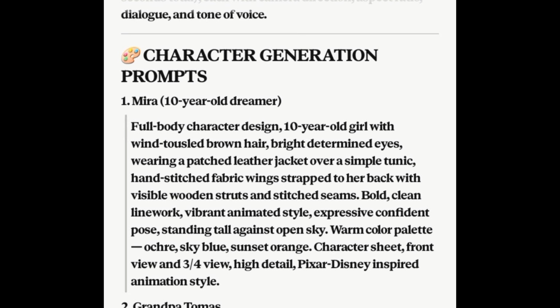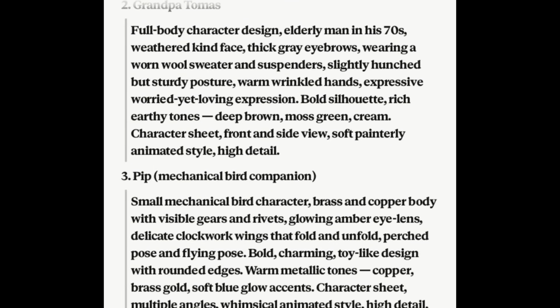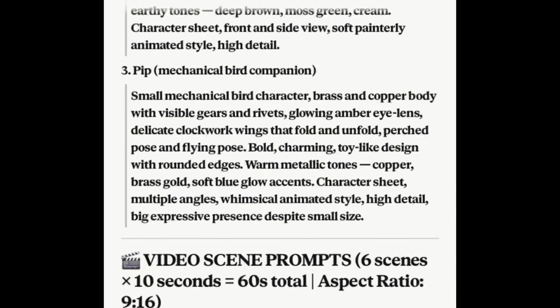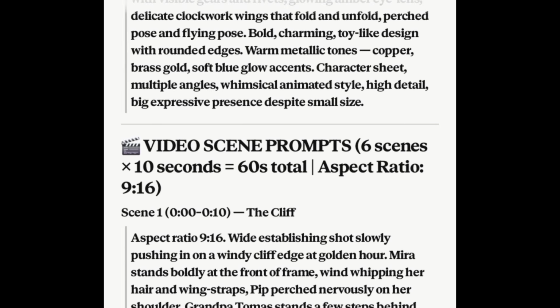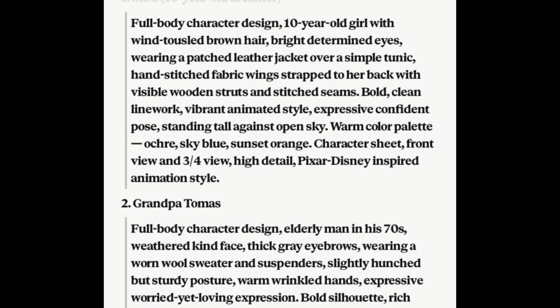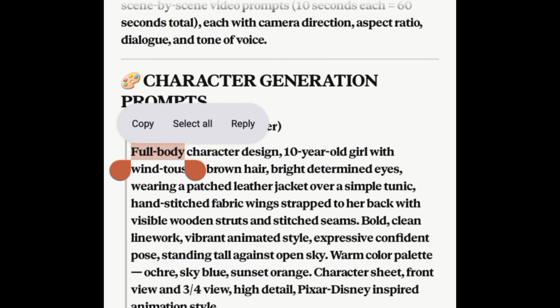Now here is the result. First and foremost is the character generation prompt, which covers Mira and Grandpa Thomas, and the next one is Pip, the mechanical bird companion. Basically those are the characters as I demanded, since I need only 3 characters to appear in the workflow. So this is the video prompt, the scene by scene prompt. So first, let's generate the images before we come over to the video aspect of it. In generating the images, I'm going to come over to the prompt.